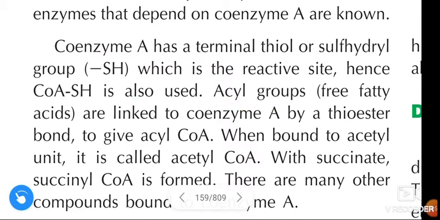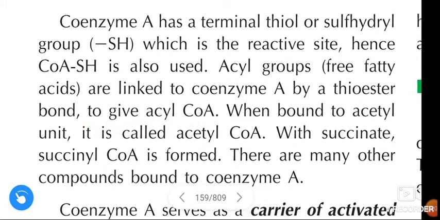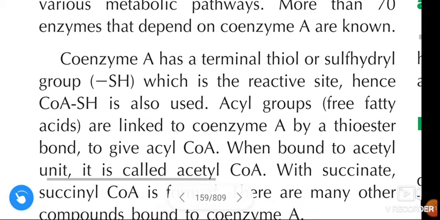Acyl groups, which are free fatty acids, are linked to coenzyme A by a thioester bond to give acyl CoA. When bound to an acetyl unit, it is called acetyl CoA. With succinate, succinyl CoA is formed. There are many other compounds bound to coenzyme A.